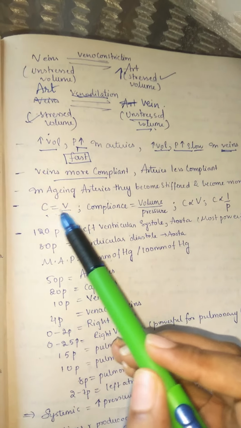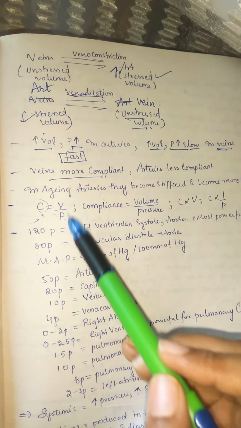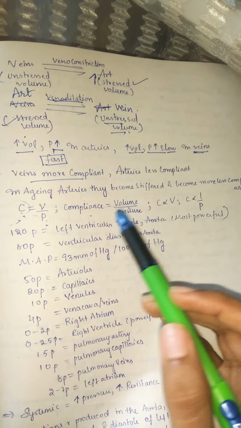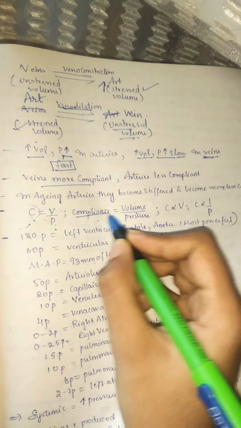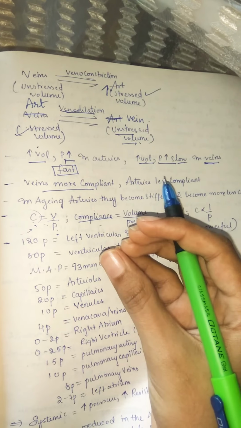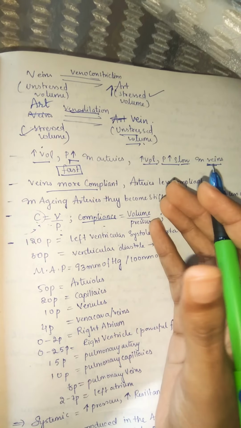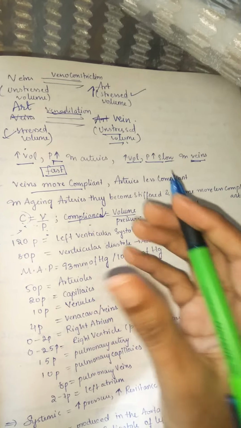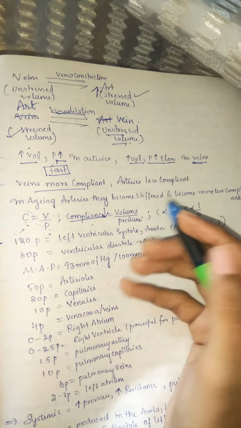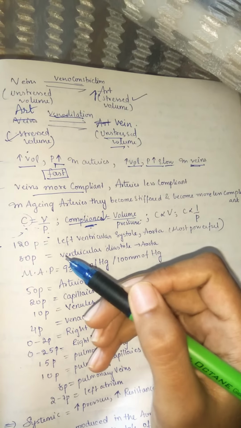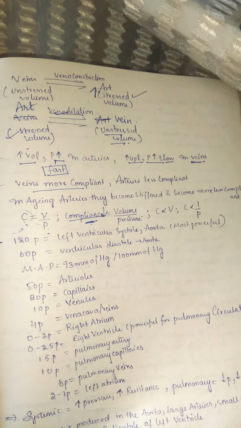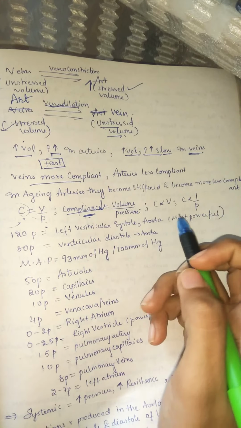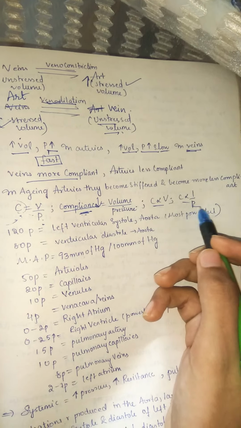Here, C = V/P, that is, compliance is equal to volume divided by pressure. Compliance is directly proportional to volume. If you add more volume of blood, there is more compliance. Compliance is nothing but elasticity. If you add more volume, it can stretch more. Whereas when pressure is increased, compliance decreases, because the vessel cannot sustain such high pressures. So if pressure increases, compliance decreases. This is how compliance is related to volume and pressure.